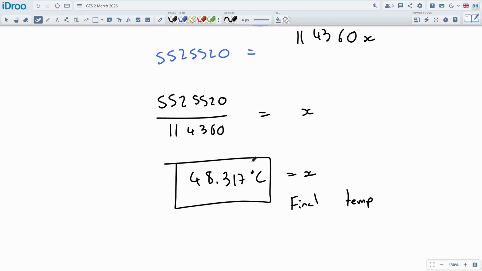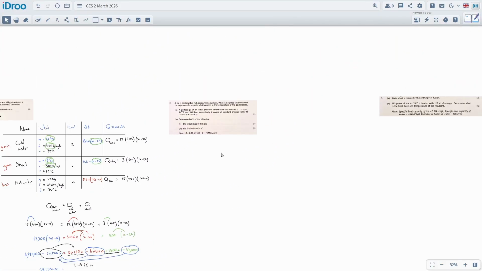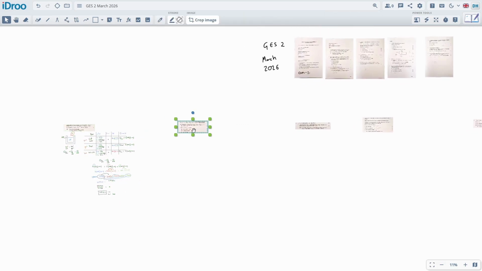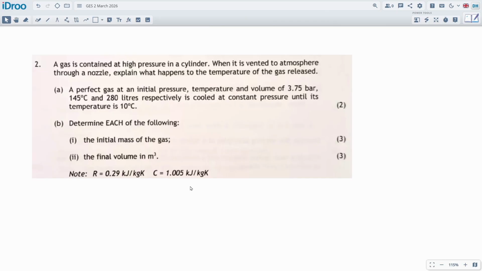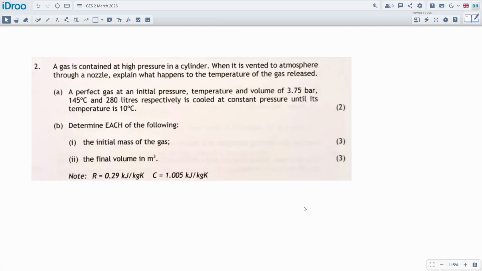Okay, very good. That's number one. Let's do number two. Probably need a little bit more space on this guy. Alright, number two. A gas is contained at high pressure in a cylinder. When it's vented to atmosphere through a nozzle, explain what happens to the temperature of the gas released.